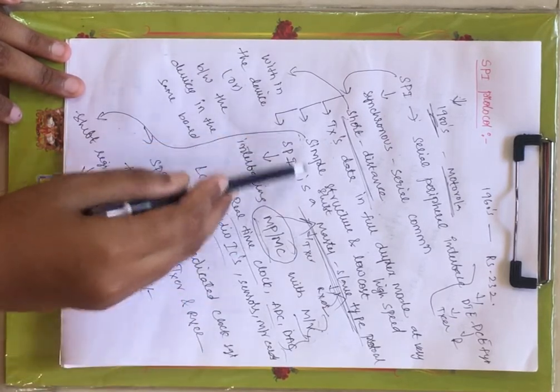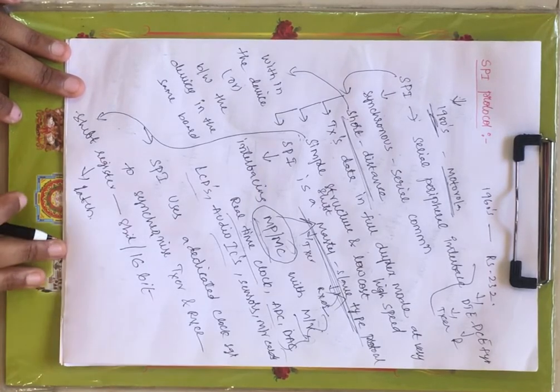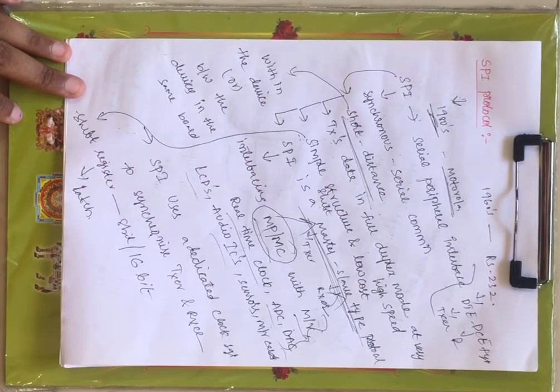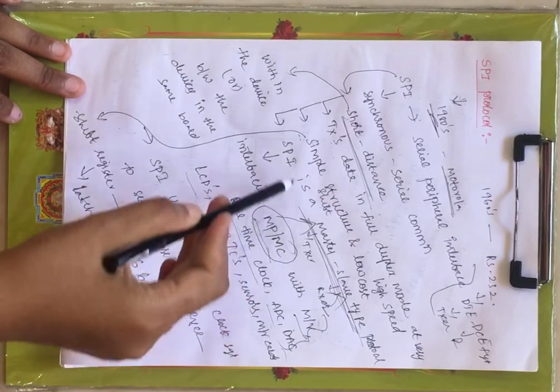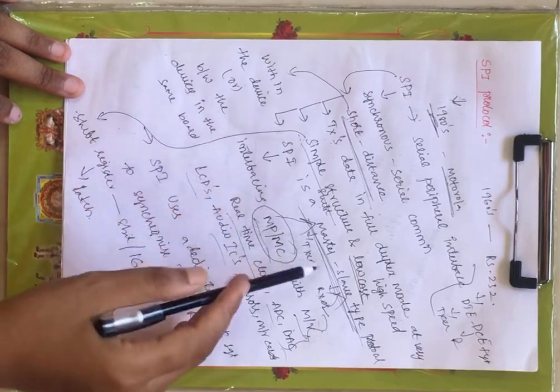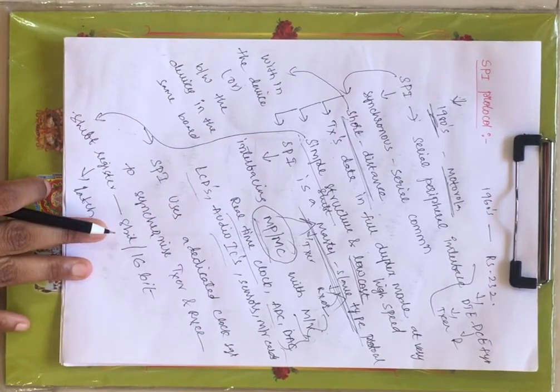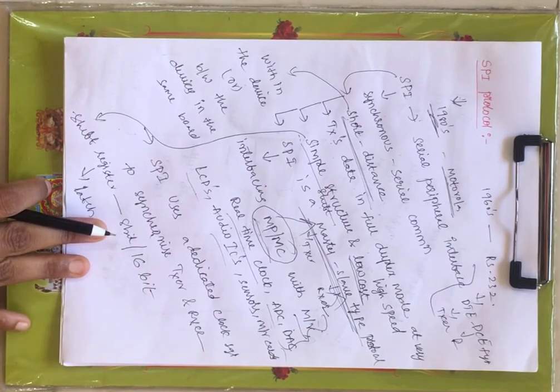Now this has a simple structure. That simple structure includes a shift register which is of 8-bit or 16-bit. Along with shift register we have some latch, that we call a data latch. Since it is having simple structure, the cost of this protocol is also less. It has very less cost. Now SPI is a master slave type protocol. That means we are maintaining the master slave type relation in this particular protocol.